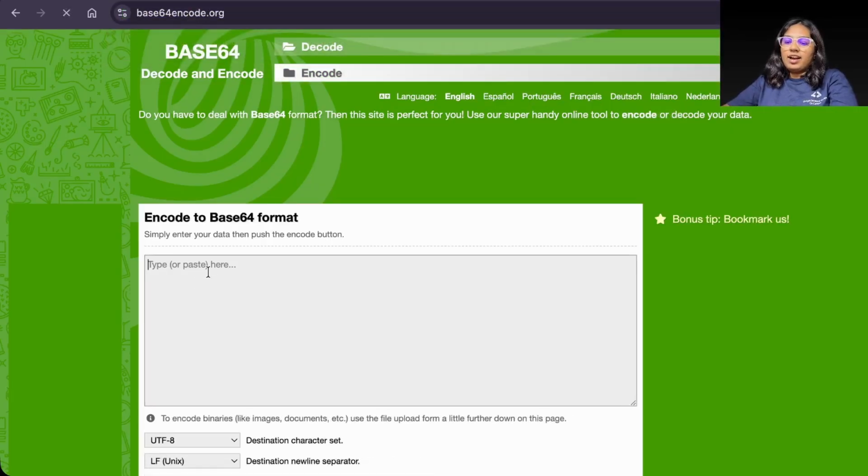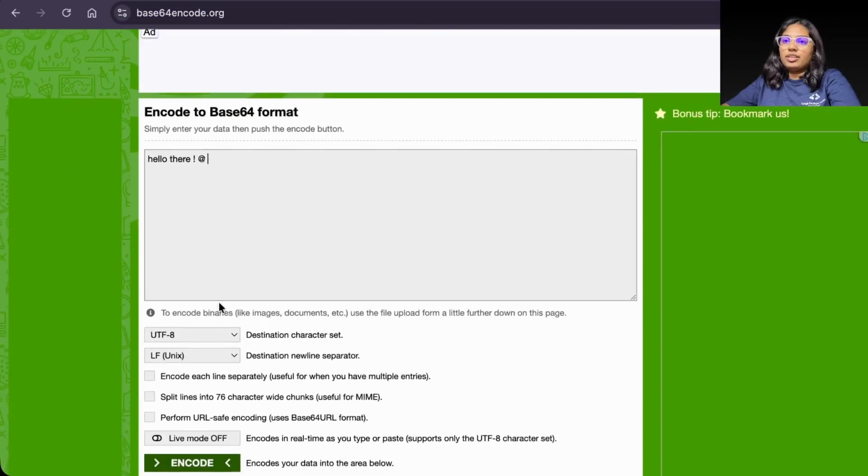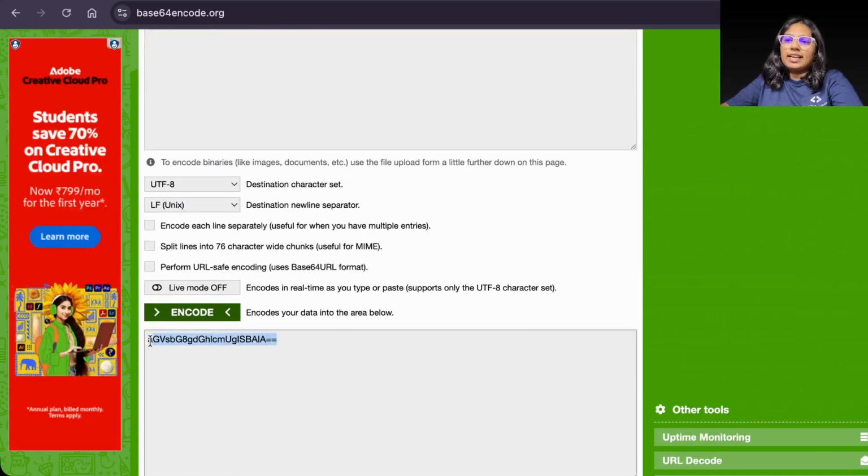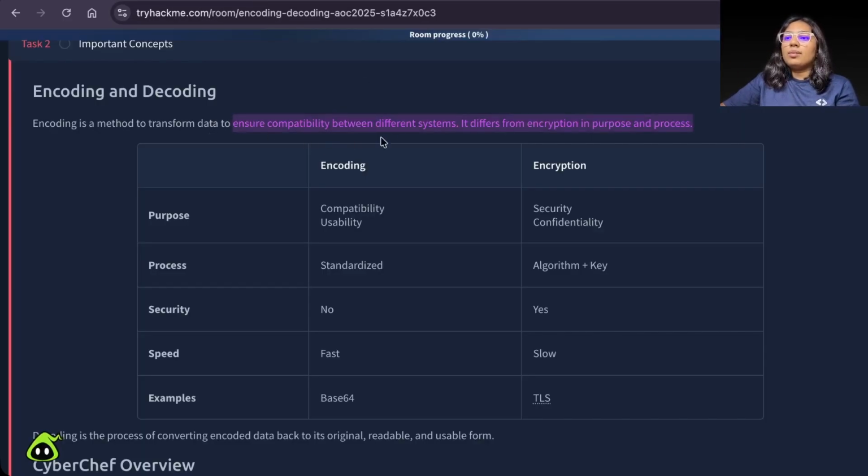Now, if I encode this sentence, I get some scrambled text like this. This is easily transferable without breakage. That is why they say here ensure compatibility between different systems, so that there can be seamless communication within the systems.